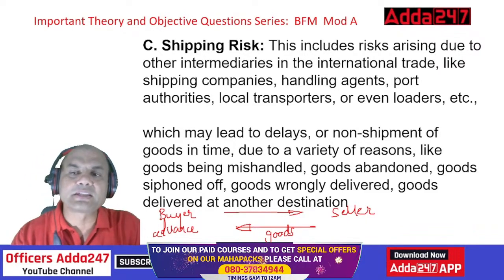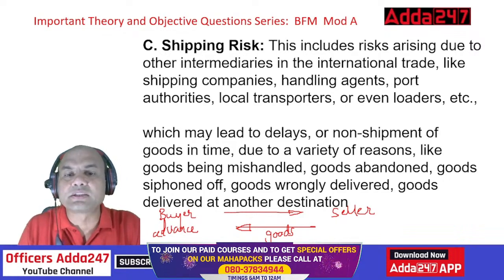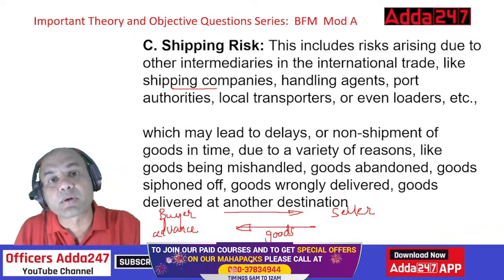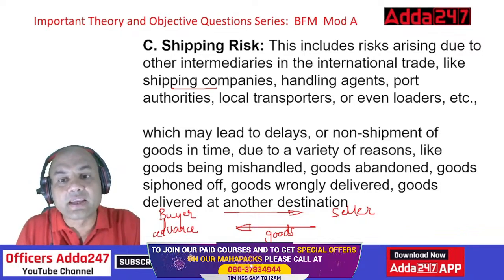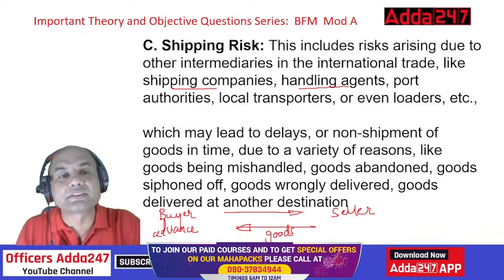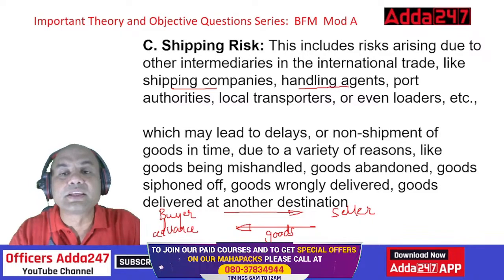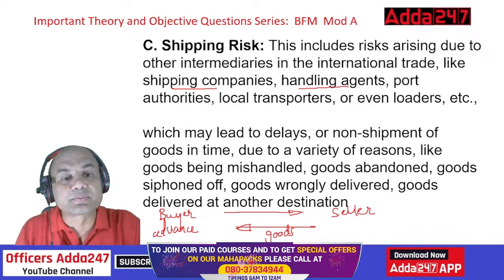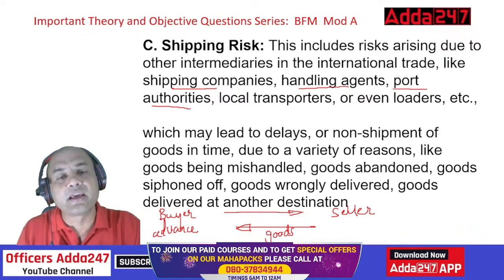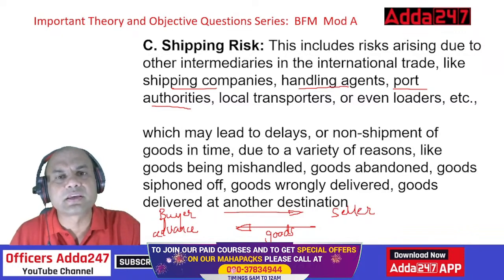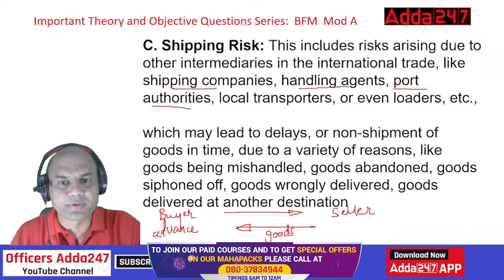Shipping risk involves any risk related to shipping companies. The shipping company is not giving the proper documentation. Handling agents, these are what we call service agents. Then port authorities. In many countries there are huge corruptions in ports. In India it has reduced. I won't say zero, but reduced. Why? Because everything is online now, the EDI system. Then local transporters.